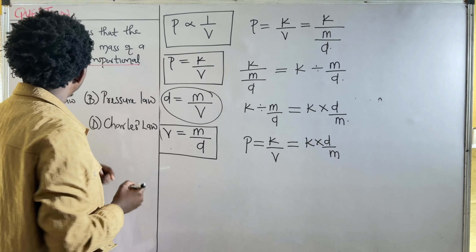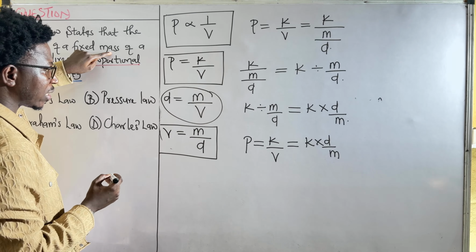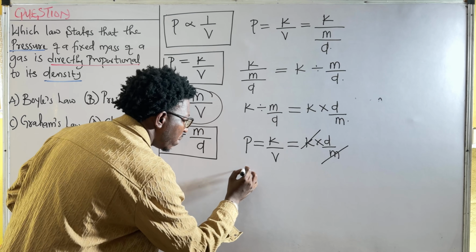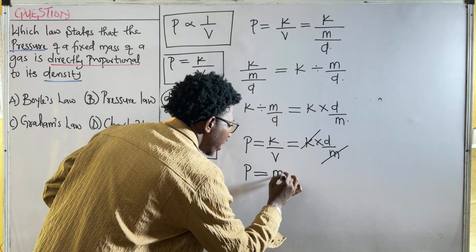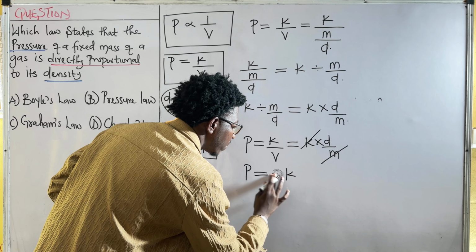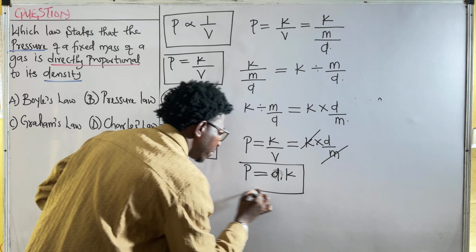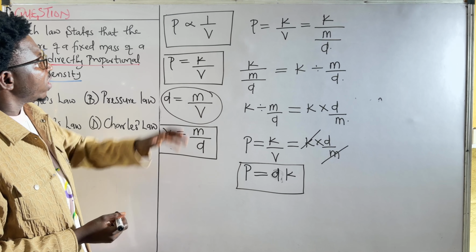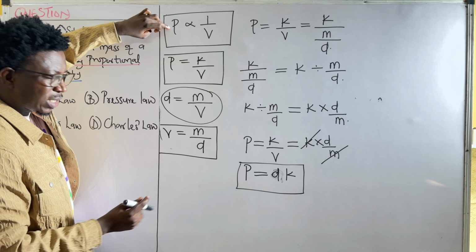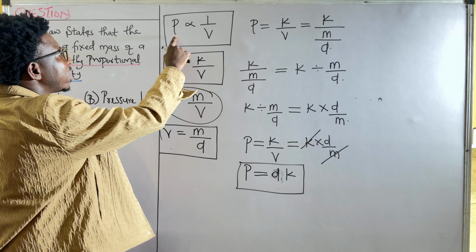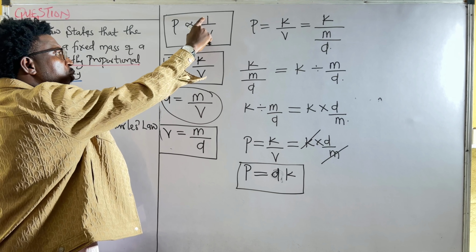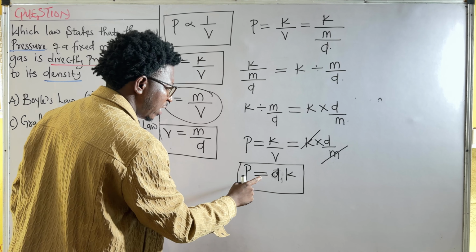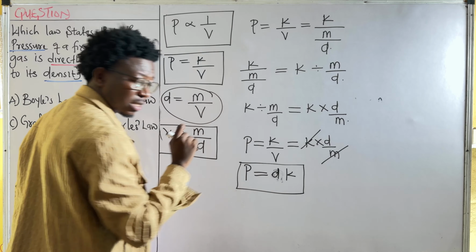Right? Yes. From this question, the mass is constant and our K is constant. We can actually remove it by default. So my P is equal to D, and any constants associated with it will follow this D. So from this, I've been able to prove to you that the same Boyle's law that states that pressure is inversely proportional to volume is also stating that the pressure of a gas is directly proportional to density.